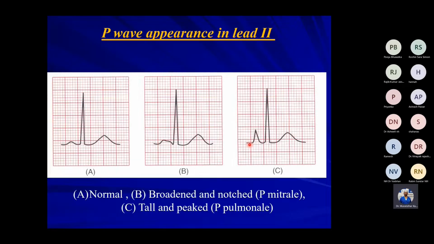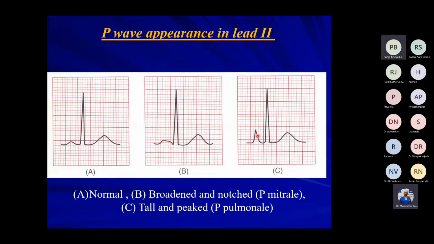Now coming to P wave abnormalities, here you have a normal looking P wave. This is a broad and notched P wave, P mitral. Actually, you may see double peaking of this P wave. In patients who have mitral disease, this is the broad P wave, which may look like M, that's why it's called P mitral.